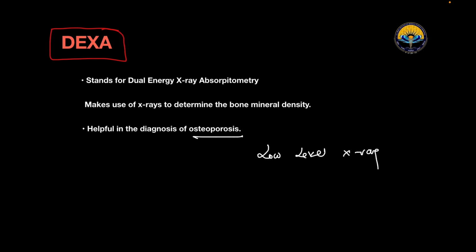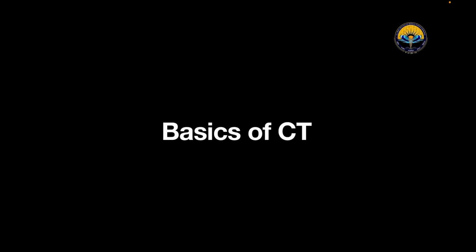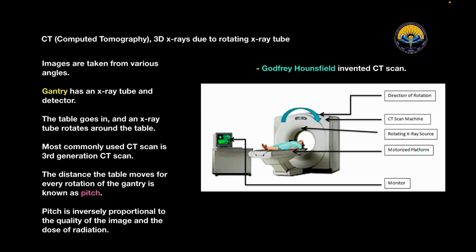Now let's talk about the basics of CT. So what does CT mean? CT means computed tomography. It is a 3D X-ray due to a rotating X-ray tube. Images are taken from various angles.